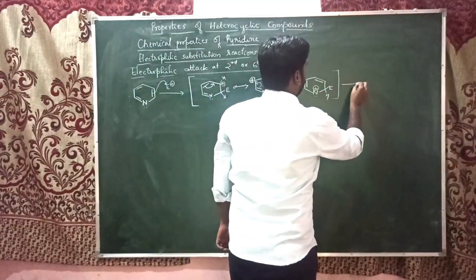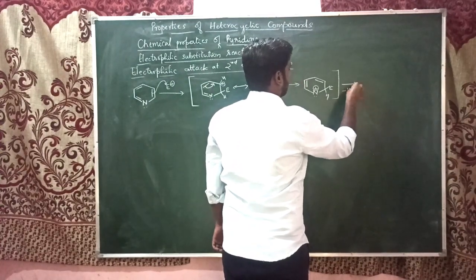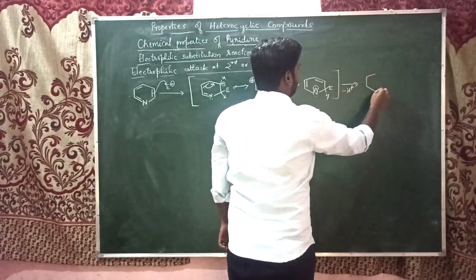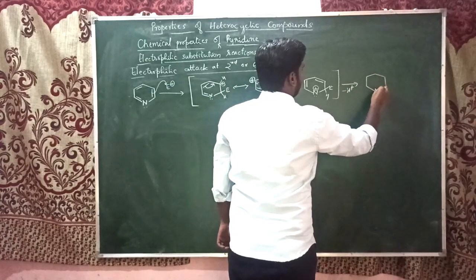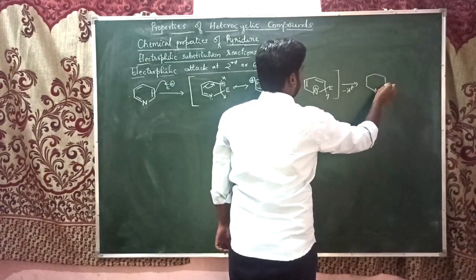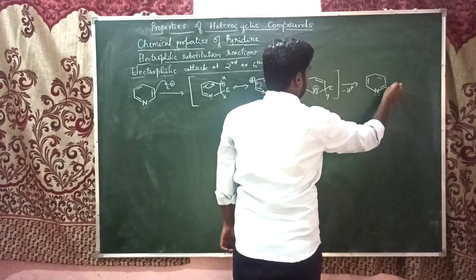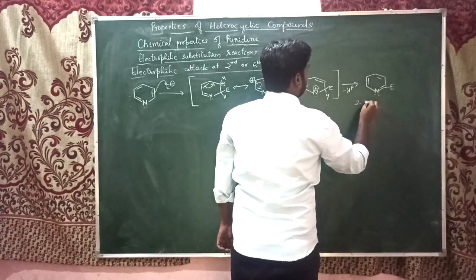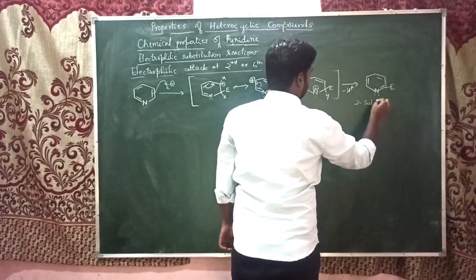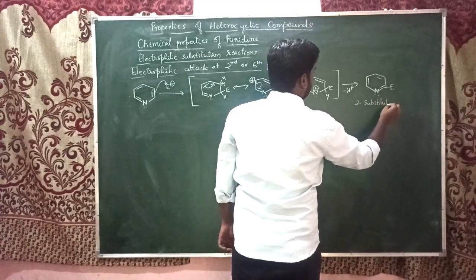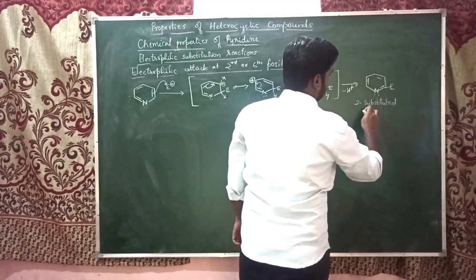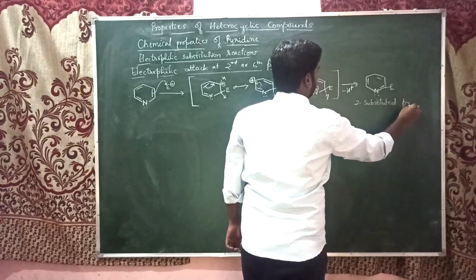With the elimination of the proton, it is going to form an electrophile substituted pyridine. The electrophile is at the second position. So this is 2 substituted pyridine.